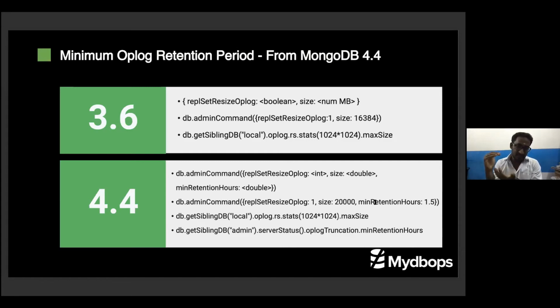If you insist on retaining 48 hours of oplog, MongoDB will ignore the size which is specified. It will use more disk space from the system. So it will try to retain the data, so that the disk space will not be considered. That is very important.